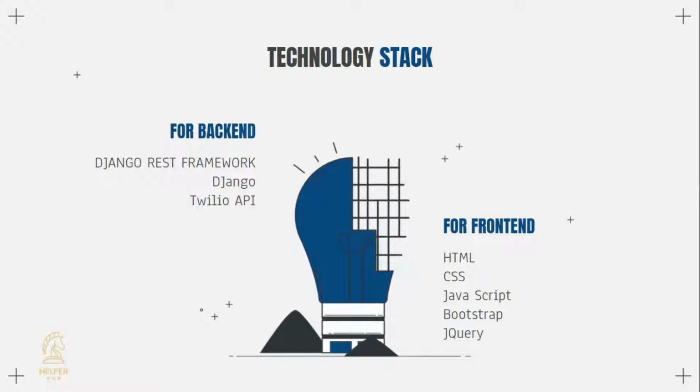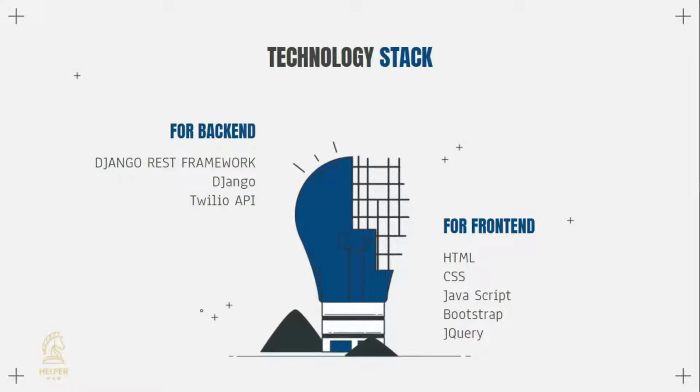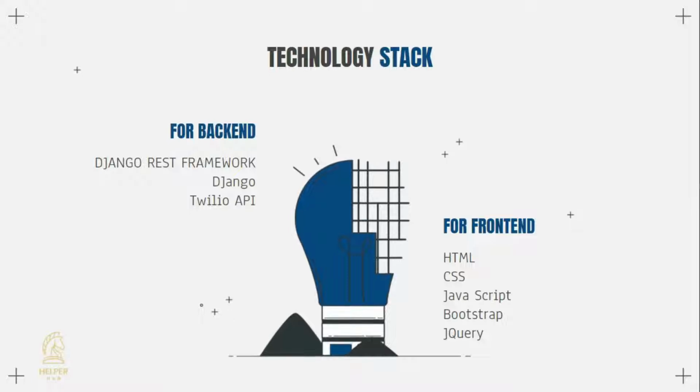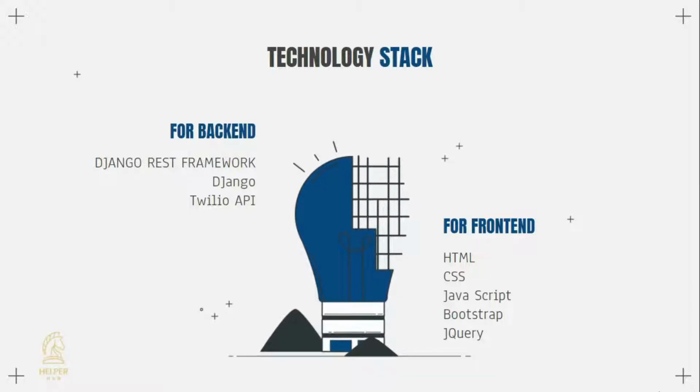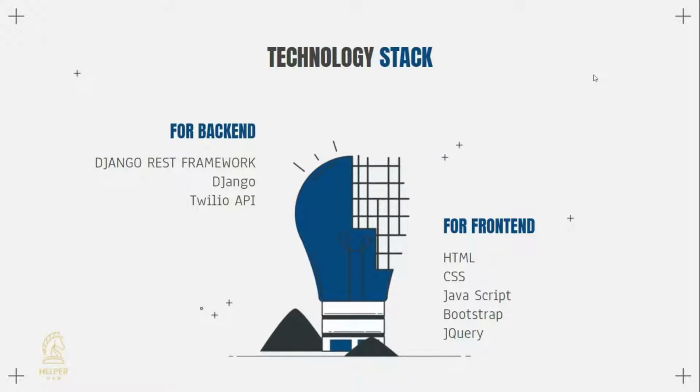So, what are the technologies we use in our project? For the backend part, we use the Django REST framework, Django, and the API for verification of the user, which is the Twilio API. And in the front end part, we use HTML, CSS, JavaScript, Bootstrap, and jQuery.